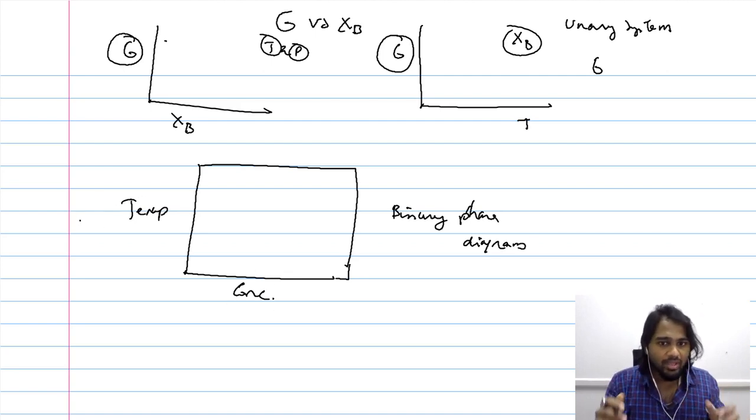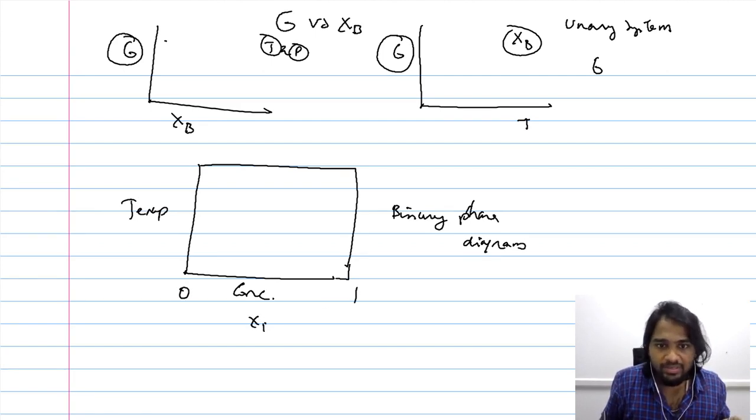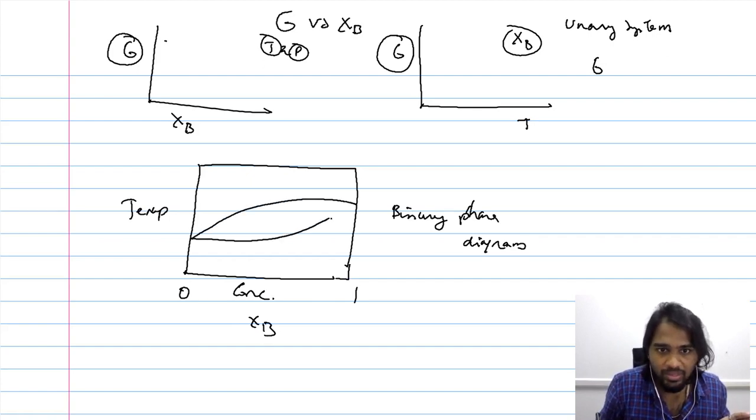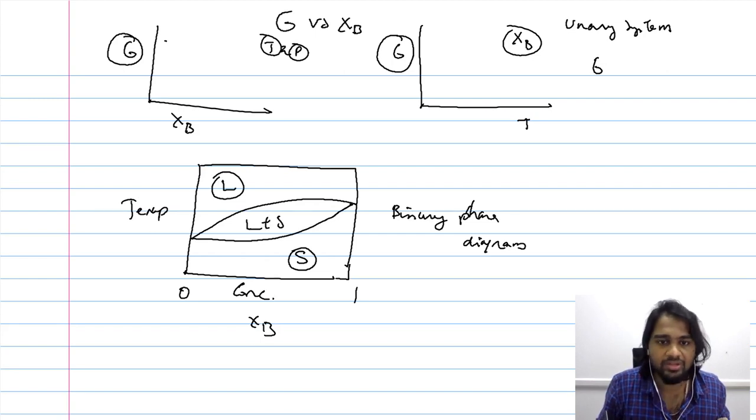Now when you have, say, components A and B that are completely soluble with one another, you will end up having a phase diagram something like this, wherein this region indicates the liquid phase, this region indicates the solid phase, and this region indicates the combination of liquid and solid phase.